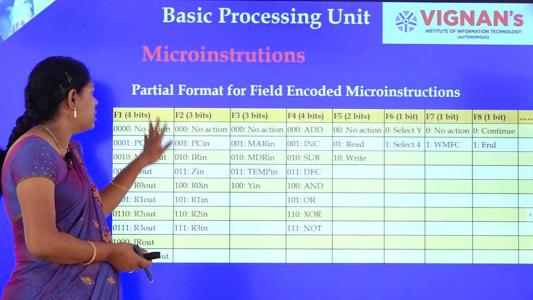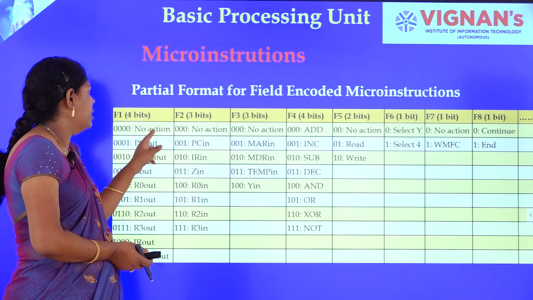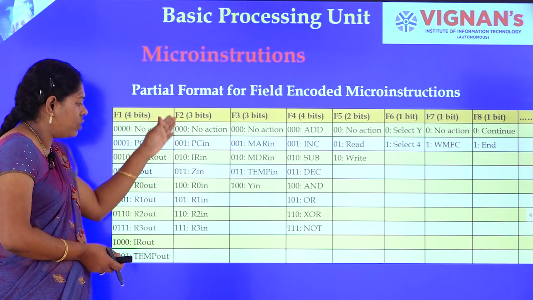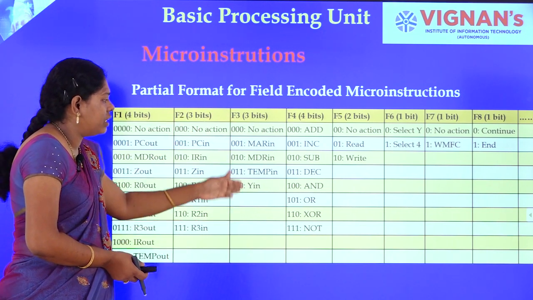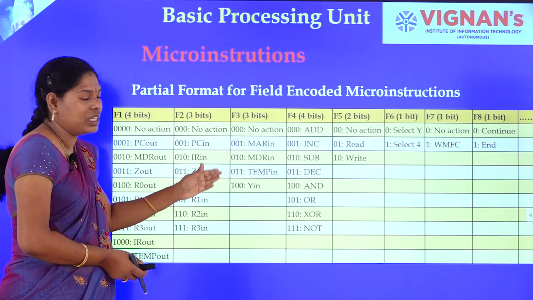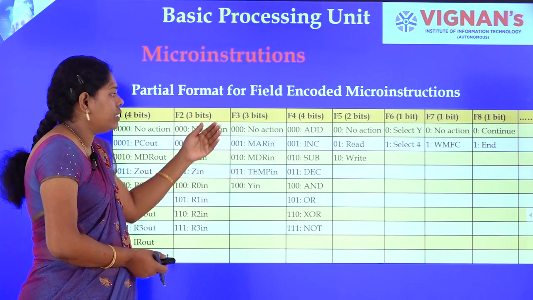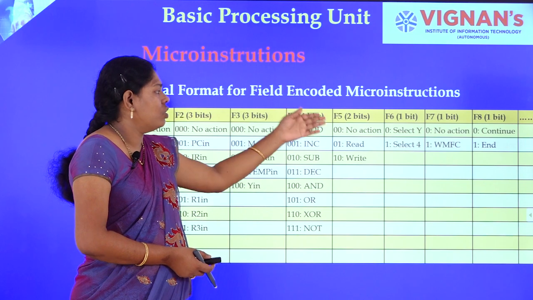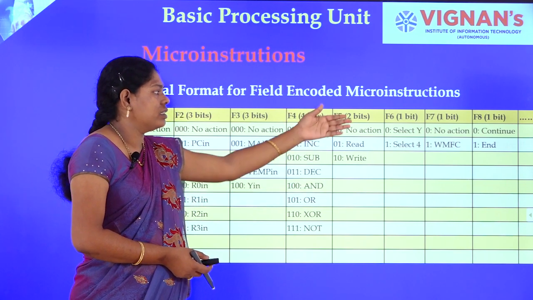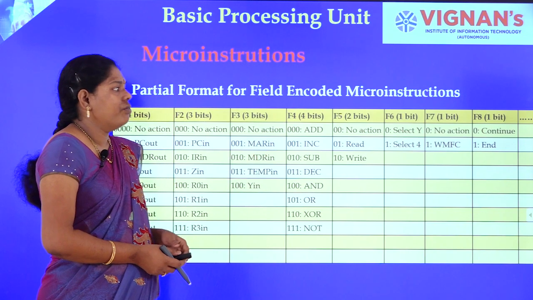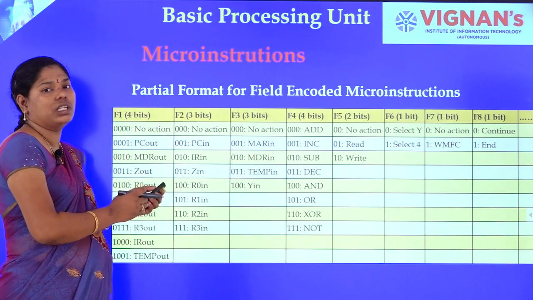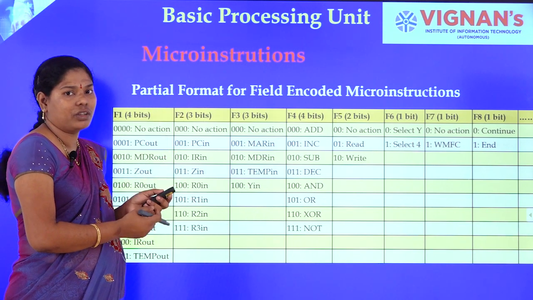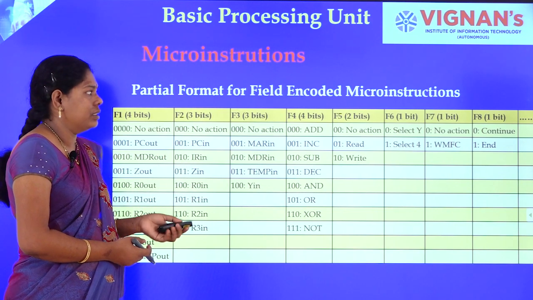So, for that purpose we use different fields. In the F1 field we have only out signals, in the F2 field only in signals, and in F3 we have some other majorly required in signals. Next, arithmetic operations, and at a time we can't perform both read and write operations, so it can be considered as one signal, and likewise the multiplexer outputs. Depending on the signals we can make fields. Compared to the previous horizontal microcode and vertical microcode, this is the advantageous method.